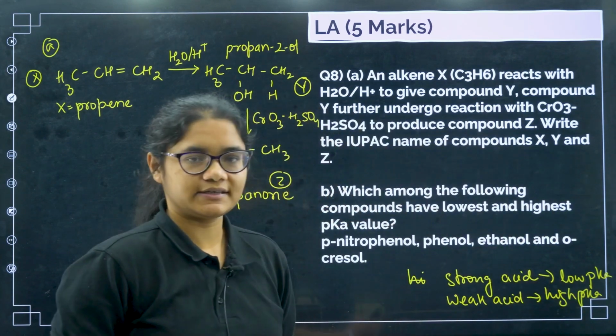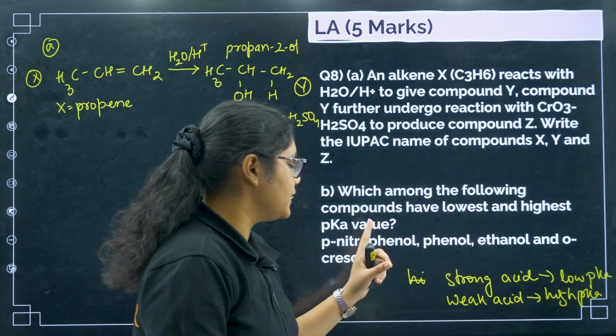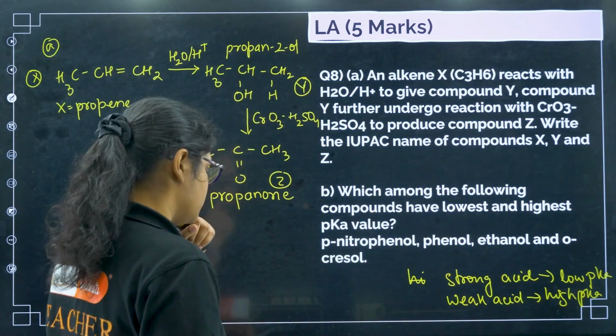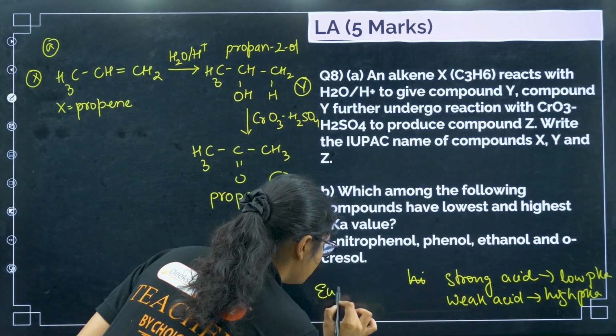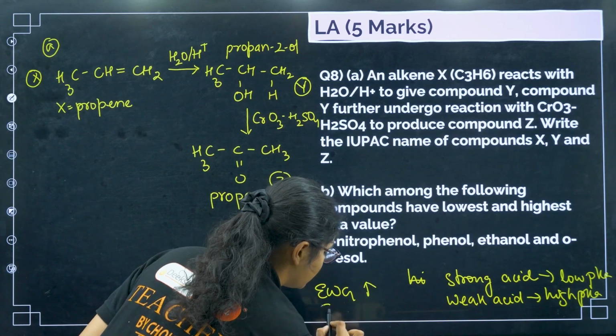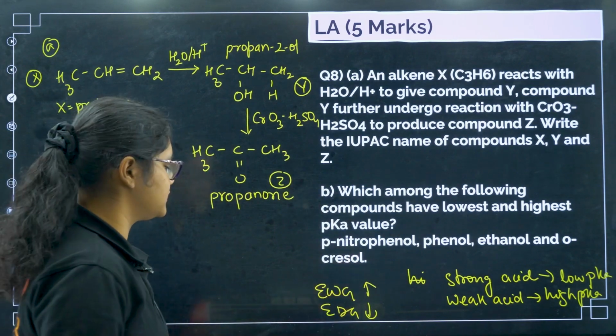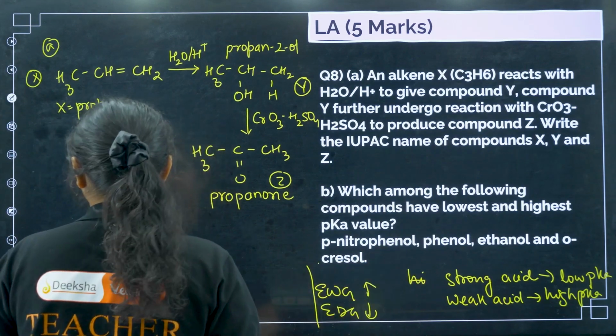Strong acid, low pKa value, and weak acid will have high pKa value. Now coming to this one, electron withdrawing group will increase the acidity, electron donating group will decrease the acidity. Okay, if you know these two things, now we can answer this question easily.